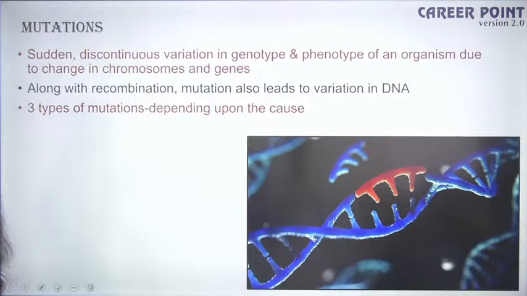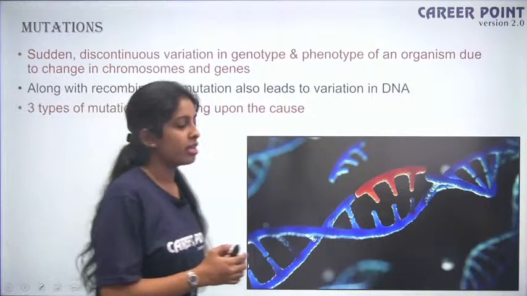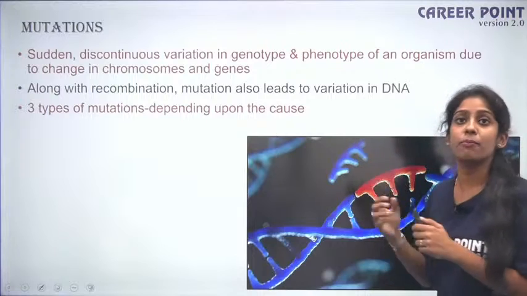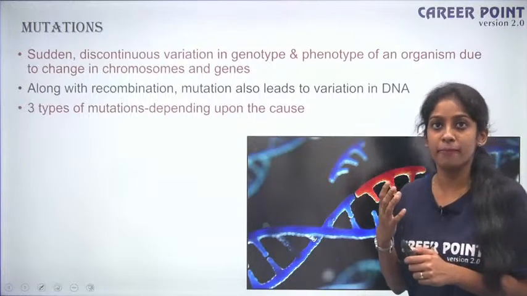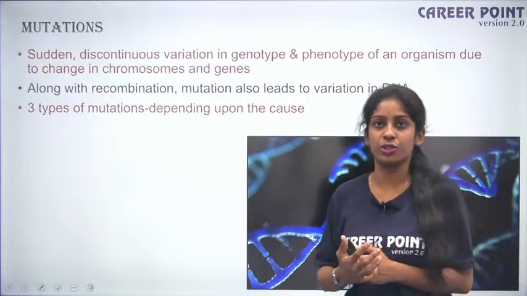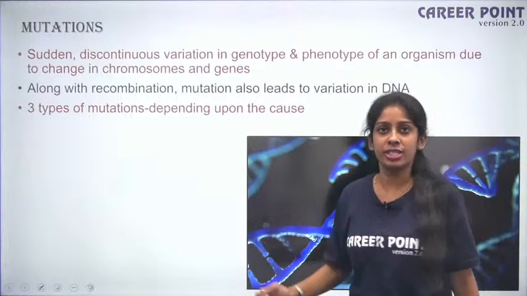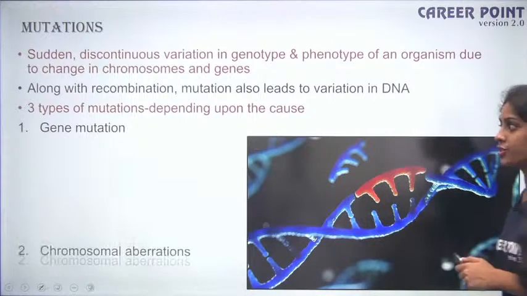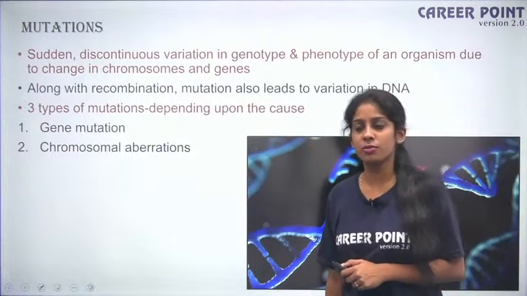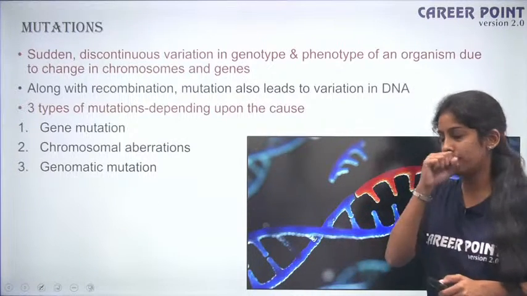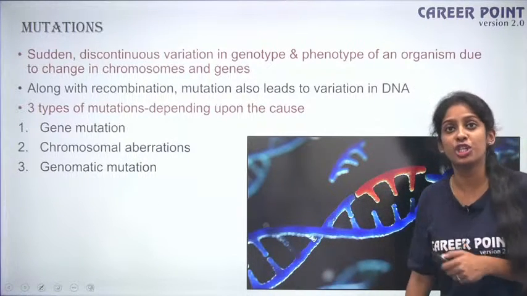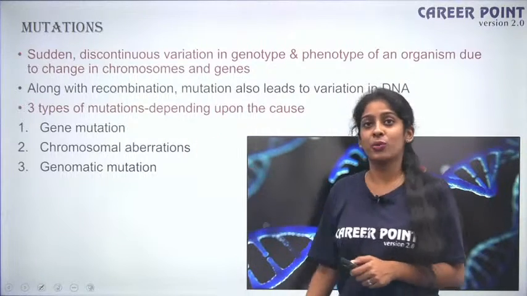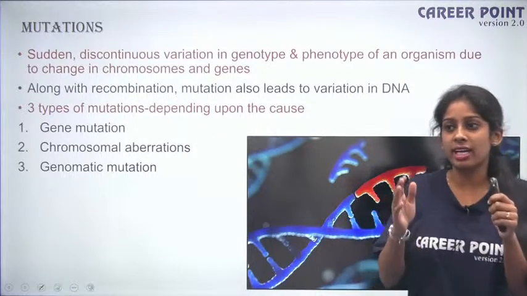So there are three types of mutations that we are going to discuss today. All three types of mutations depend upon the cause, like how it is being produced. So based on the cause, we have three types of mutation. Fine? Okay, the first one is called gene mutation. The second one is called chromosomal aberration. The third one is called genomic mutation. We'll talk about each mutation in detail, so that you will understand what exactly these mutations are.